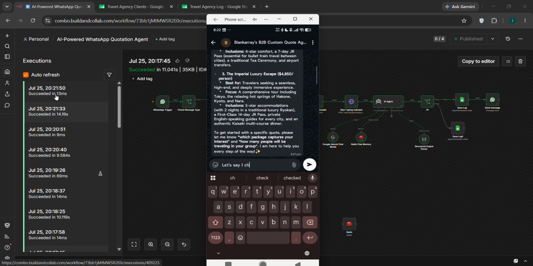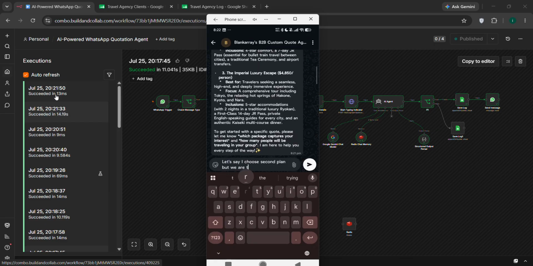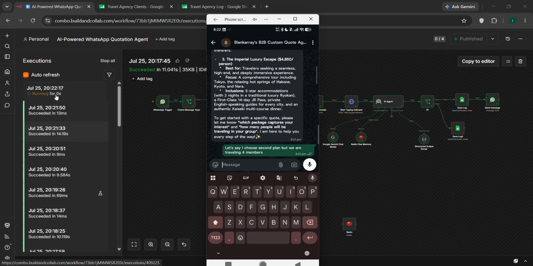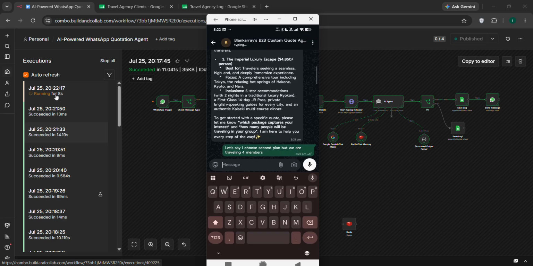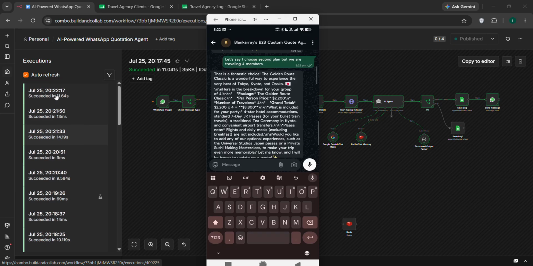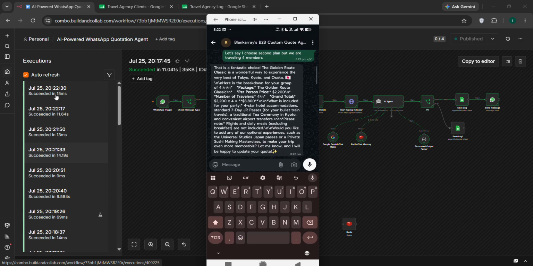Okay, so let's say I choose the second plan, but we are traveling for members. I mean, it was more like an estimation agent, nothing much, and it was currently in the MVP stage, and I can actually improve a lot in this particular region. So for that reason, don't judge it. I also have to work on the WhatsApp formatting of the AI output, so nothing so serious.